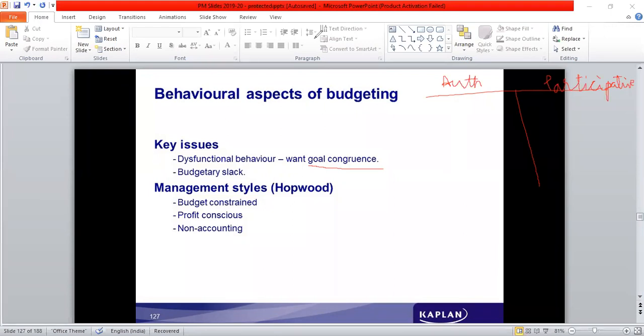Another style of management is non-accounting. They do not only focus on the financial accounting terms, but they also consider non-accounting parameters like quality, productivity, then flexibility in delivering to the customers, on-time delivery, customer satisfaction. These aspects are also taken into consideration, motivating the employees in the organization. So in the process of implementing the budget, they also ensure that certain other non-accounting parameters are taken into consideration.